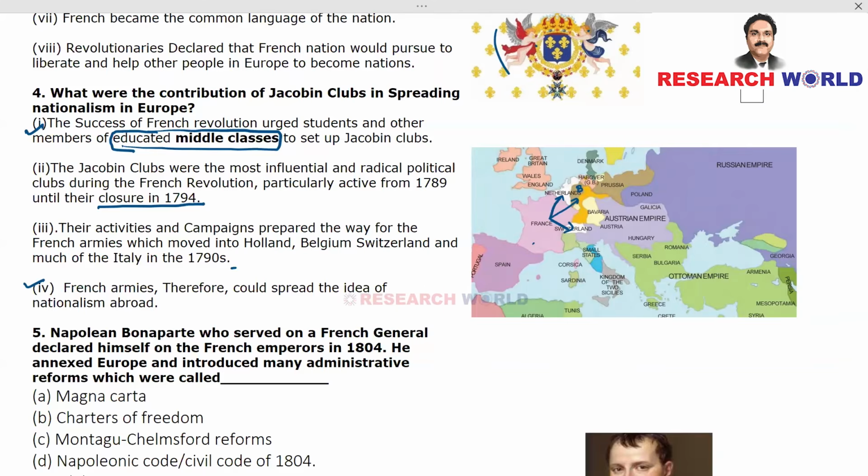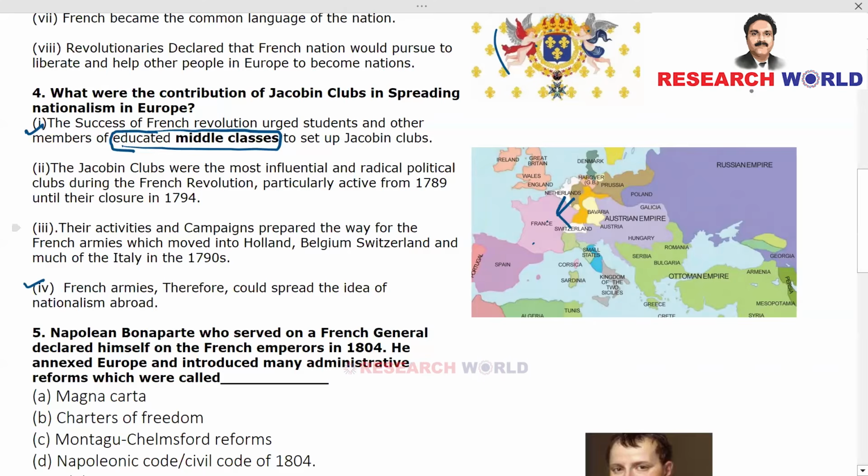Here, Jacobin clubs were instrumental. They actually helped the French army to move towards the neighboring countries such as Holland. Holland is the Netherlands, something which you see here in this part. This is France. This is Netherlands. Then Belgium, neighbor of France and Netherlands. This is Belgium. And then we have got Switzerland.